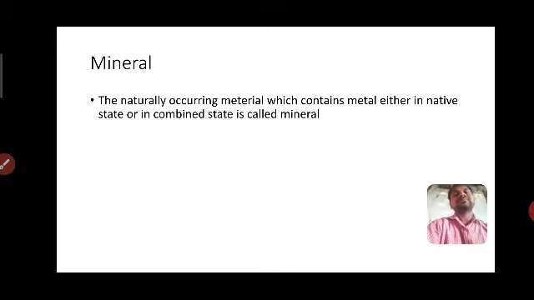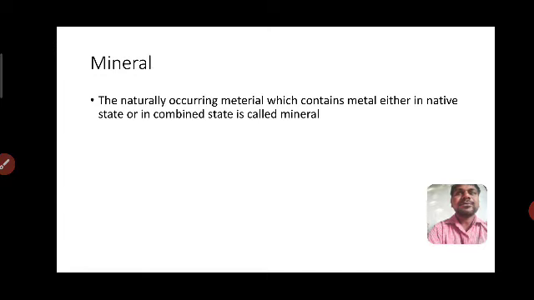Next term is mineral: the naturally occurring material which contains metal either in the native state or in the combined state is called a mineral. Native state means nothing but free state.